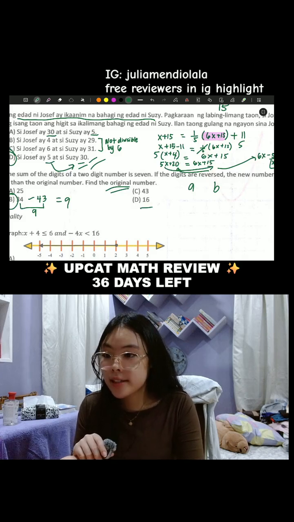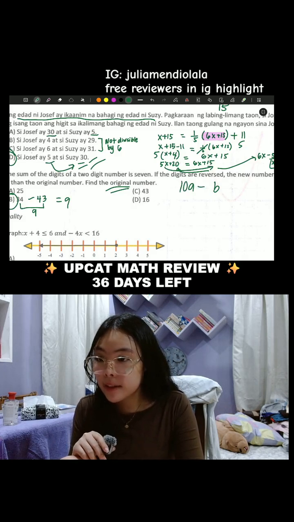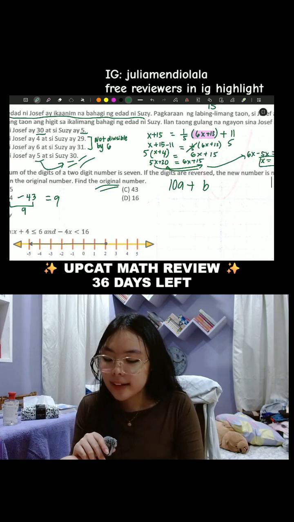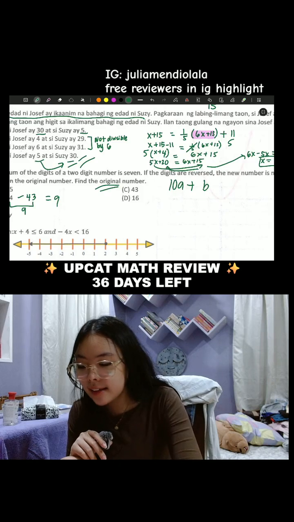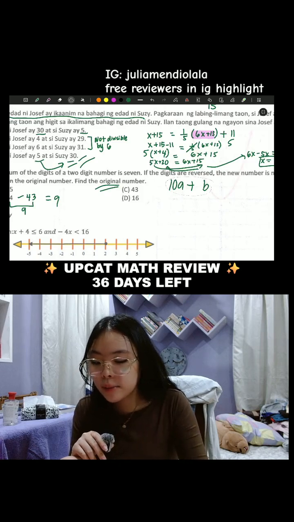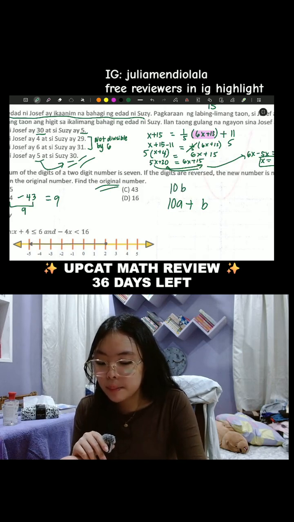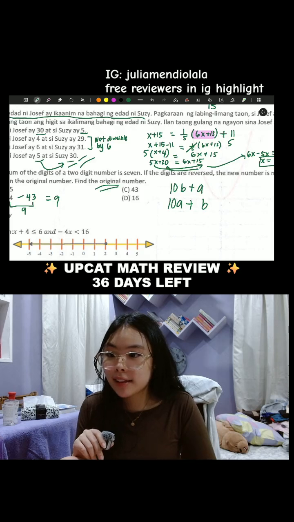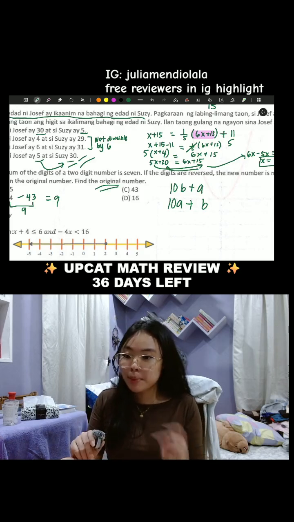So dapat 10A plus B is the first number. And then the second number, pag ni-reverse natin siya, it will be 10B plus A. Kasi tens digit siya, it can't just be B plus A.